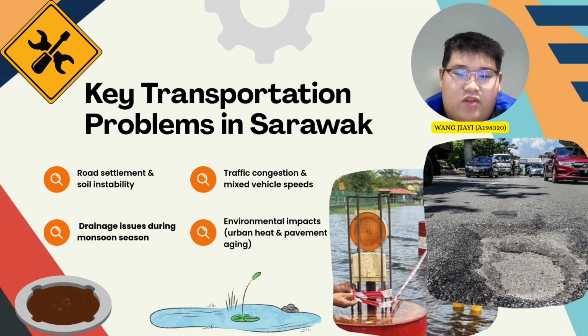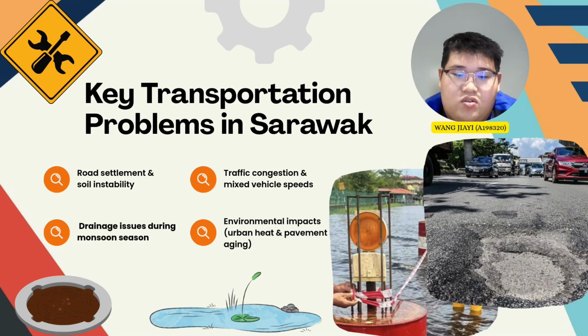The second problem is traffic at junctions. As Samarahan develops into a residential and education hub, more people travel daily to and from Kuching. This causes long queues during peak hours, especially at roundabouts and main junctions. The mixed traffic of cars, motorcycles, and other vehicles also makes traffic less predictable.